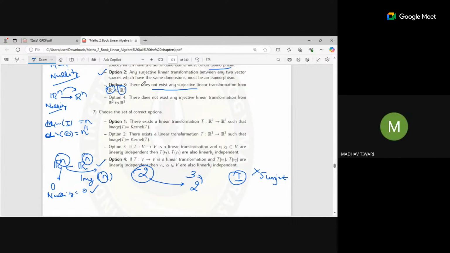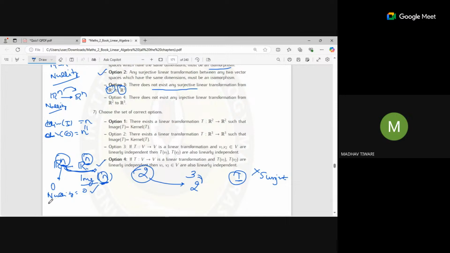Option 2 says that any surjective linear transformation, surjective meaning the image space dimension matches the codomain dimension, n and n. So if you want your image space of dimension n, you have to take n dimensions from the domain space. If you took all n, and you want all n for the image, what will remain for the nullity?